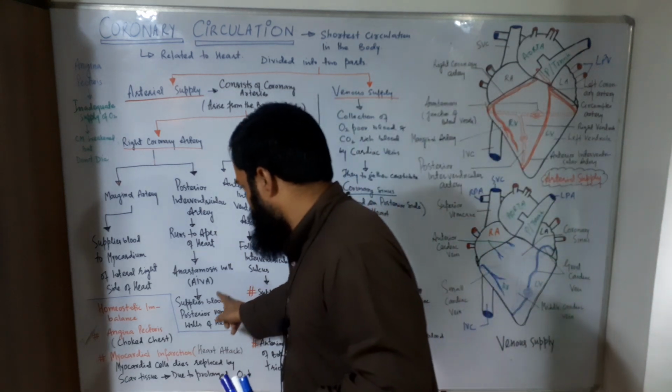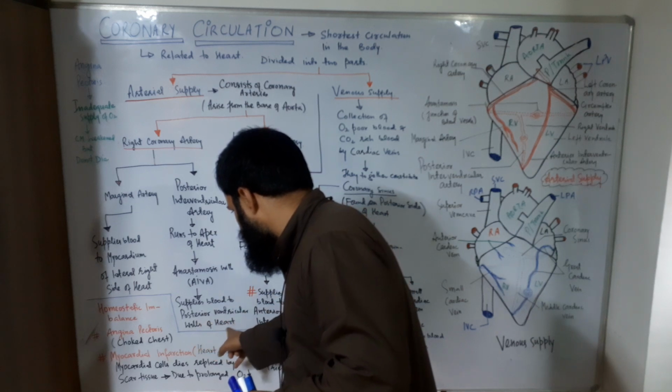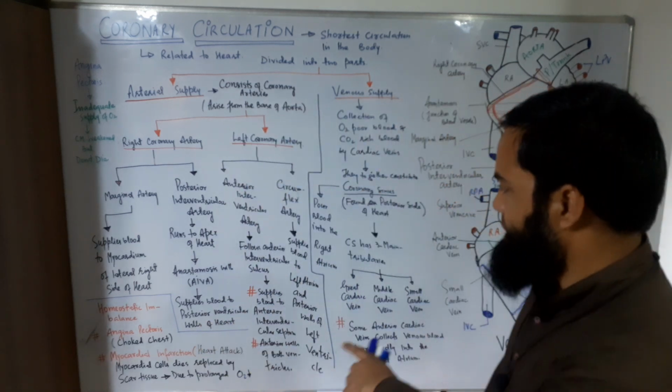So what does it do? This posterior interventricular artery supplies blood to the posterior ventricular walls of the heart. You must remember this point as well.